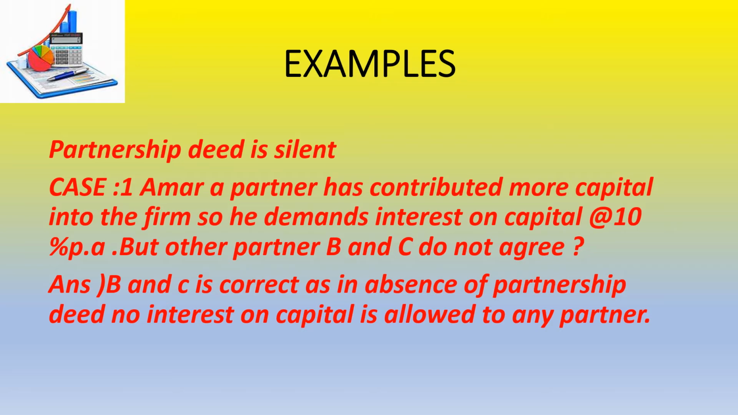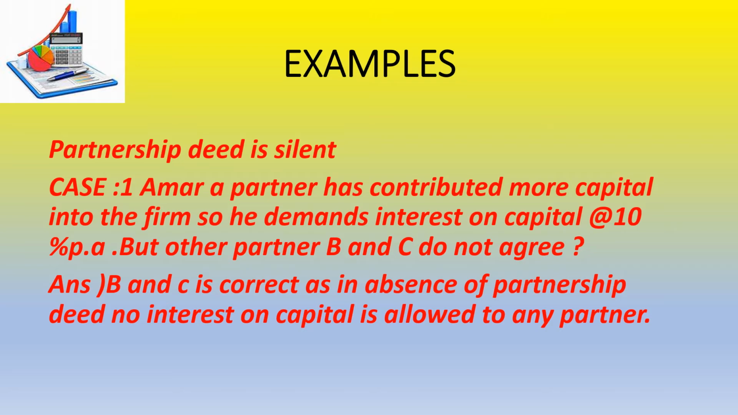Amar, a partner, has contributed more capital into the firm. So he is demanding interest on capital at 10% per annum. But the other partners B and C are not agreeing to that. Why? Because the partnership deed is silent. So yes, B and C are correct, right? Because in absence of a partnership deed, no interest on capital is allowed to any partner.